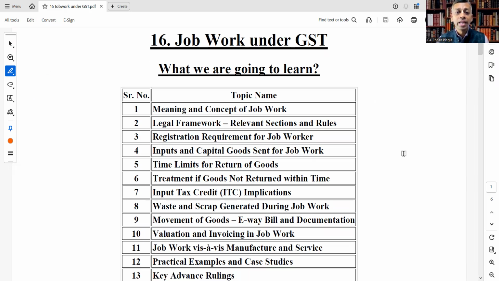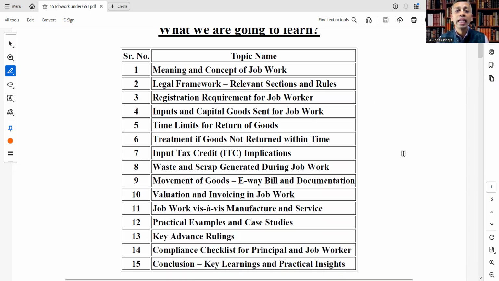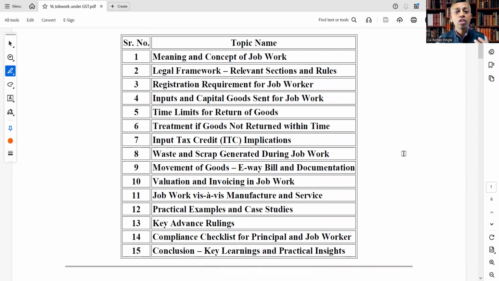First, we will see the meaning and concept of job work, then the legal framework, relevant sections and rules, then registration requirements for job worker, inputs and capital goods sent for job work, time limits for return of goods, treatment if goods are not returned within time, input tax credit implications, waste and scrap generated during job work.